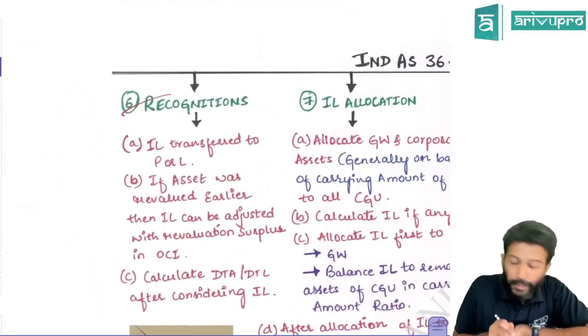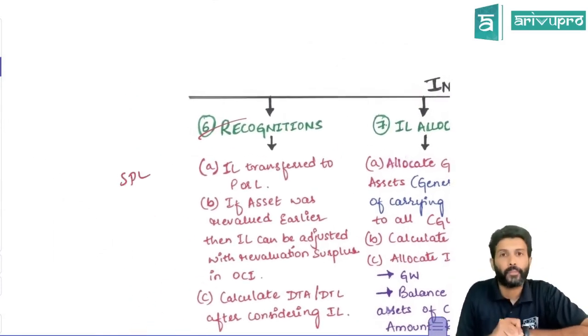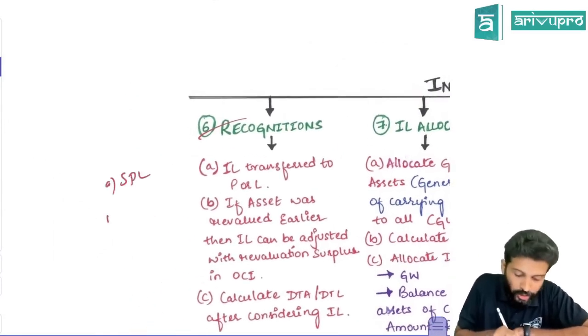Okay, now impairment loss. Where will impairment loss go to, sir? Sir, impairment loss will go to SPL. Yes, sir. No. First, no, sir. Check.